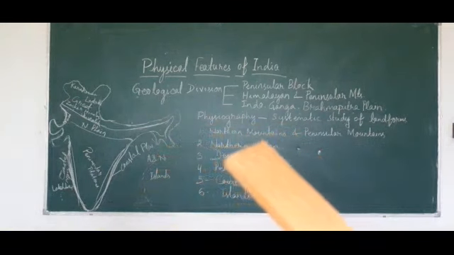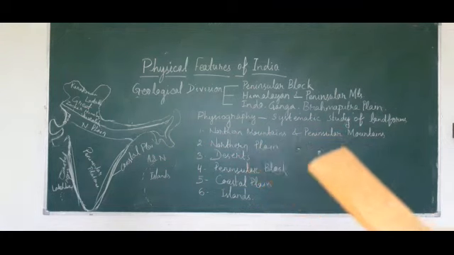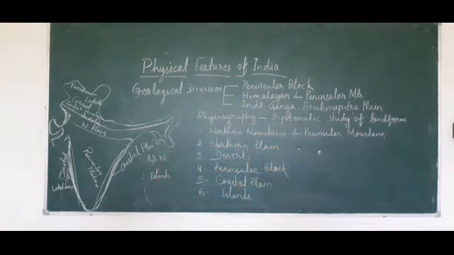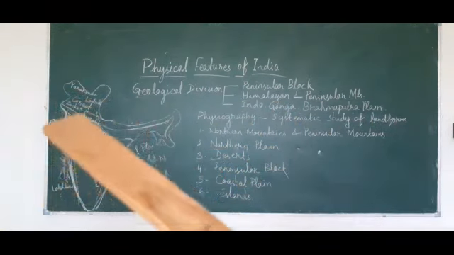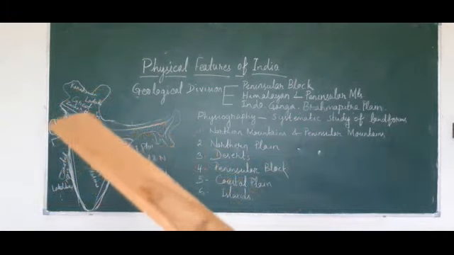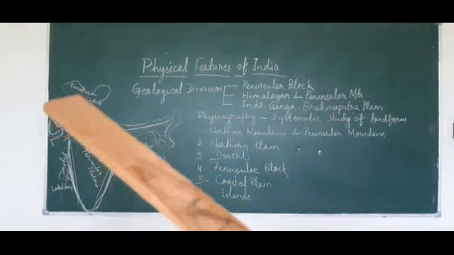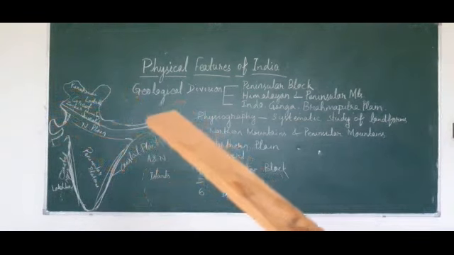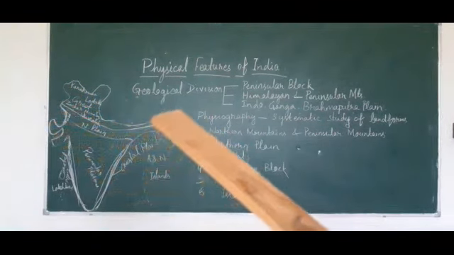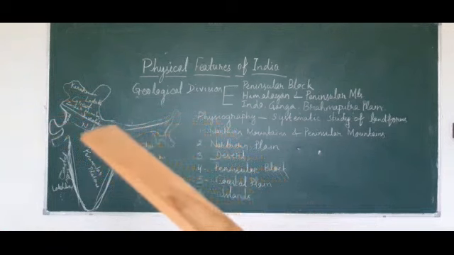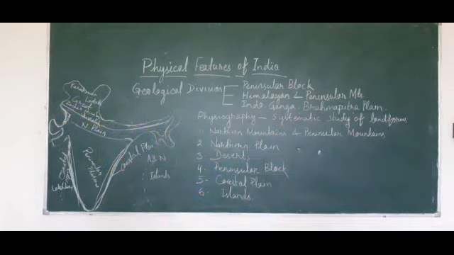First of all, we will discuss the northern mountains. My dear students, look at the map of India. You have to locate the northern part of India. This is Jammu and Kashmir. From Jammu and Kashmir to Arunachal Pradesh, Himalayan mountain ranges are present here. It works as a barrier. So we will discuss the Himalayan mountains.